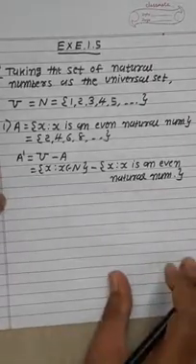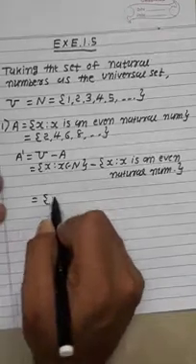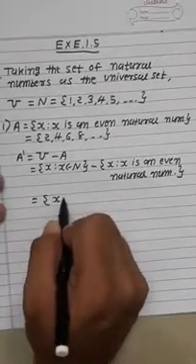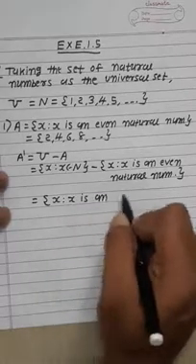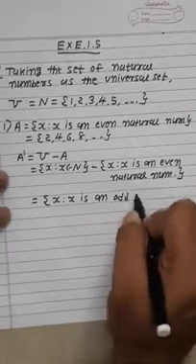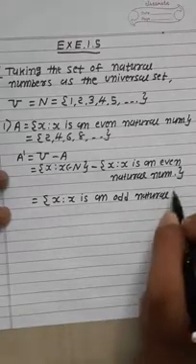So our answer is the set of x such that x is an odd natural number.